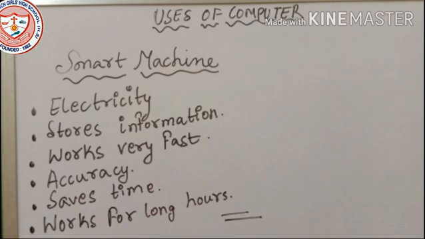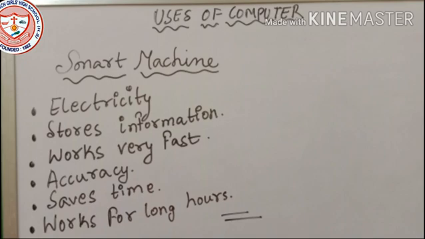Now you all know that a computer is also known as a smart machine. Why is it called a smart machine? There must be some reason. Like if anybody is called a good person, there are some good qualities in them, and only then they are known as a good person. In the same way, a computer has some qualities, so we call it a smart machine.